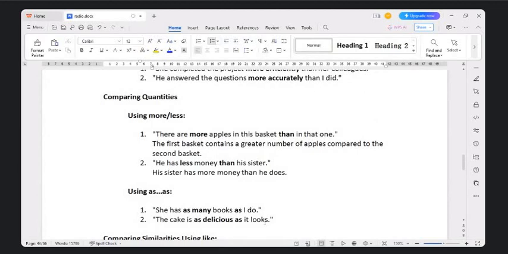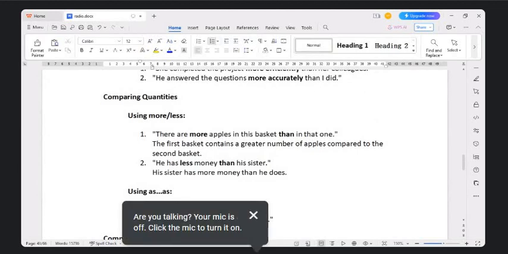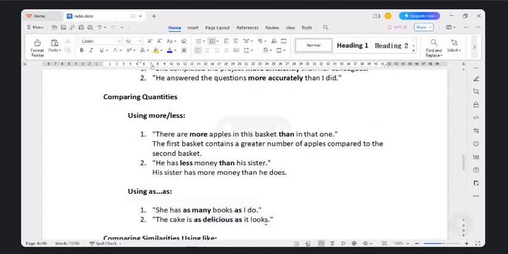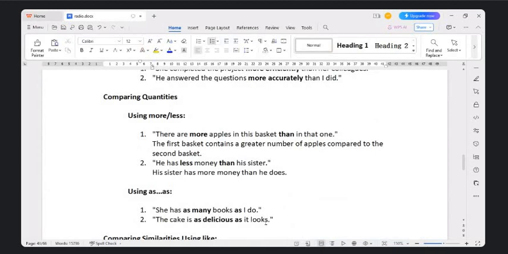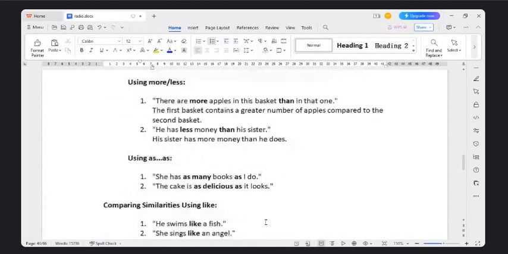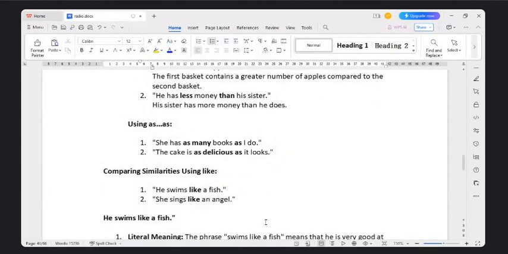There are more apples in this basket than in that one. He has less money than his sister. She has as many books as I do. The cake is as delicious as it looks. He swims like a fish.